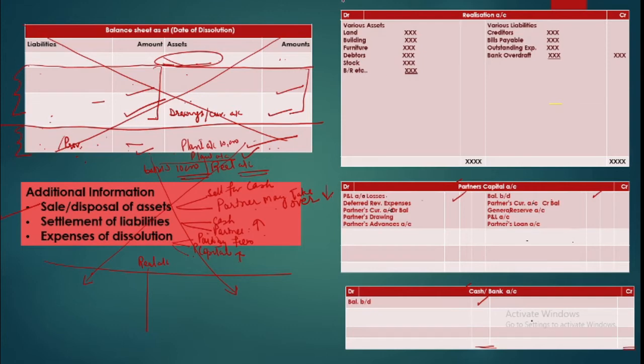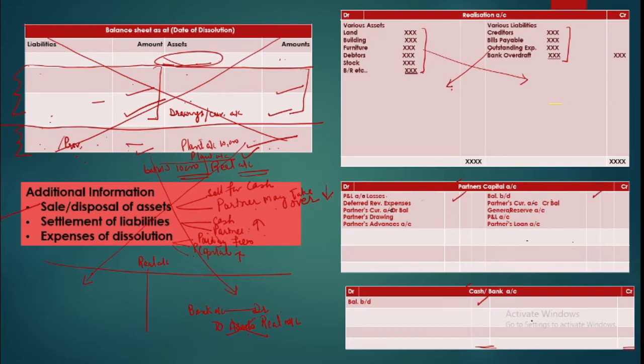Now come to the realization first. So we'll close these accounts one by one. Now realization is to be closed. It means assets are to be sold off, liabilities are to be paid off. So assets are recorded on the debit side, so their sale will be recorded on the credit side. Because when we sell off any asset, our journal entry is bank account debit, you get money, to so and so asset, right? But now this asset is no longer there in accounts. In accounts you do not have assets. Where they are lying? In realization. So our entry is bank account debit to realization. So assets closure will be recorded on the credit side, liabilities will be paid through the debit side.